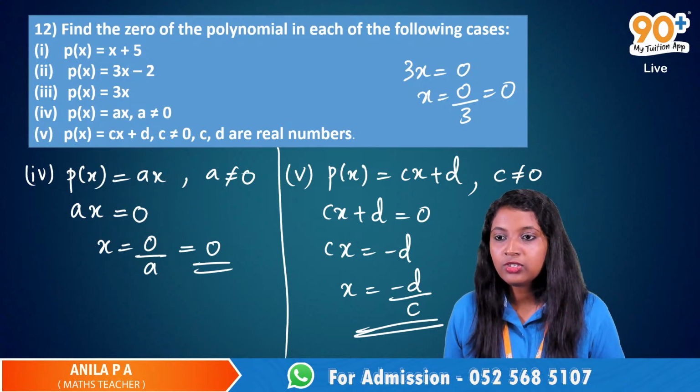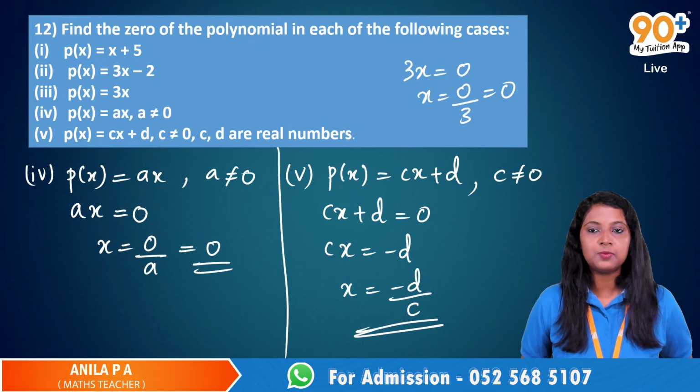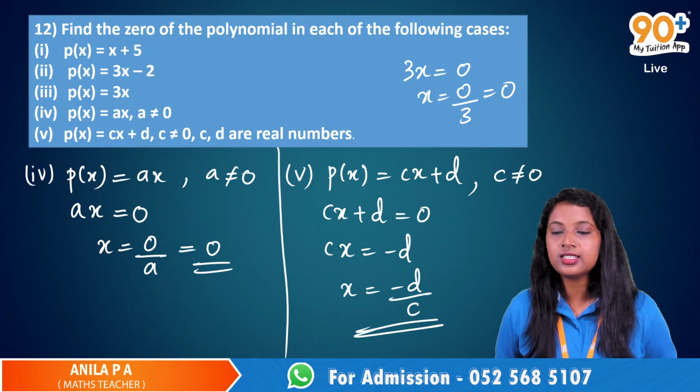Can you go back to the 5th question? Yes, sure. P of x is equal to cx plus d. There were some hand raises. Samuel, any doubts?